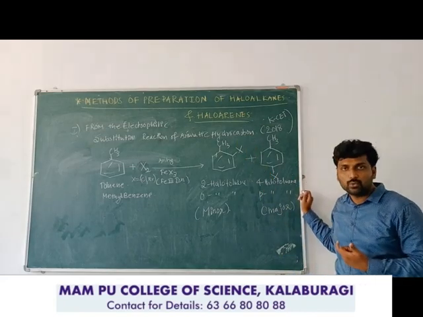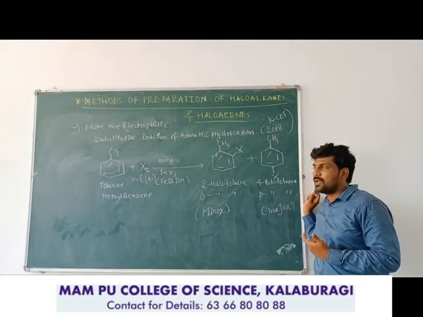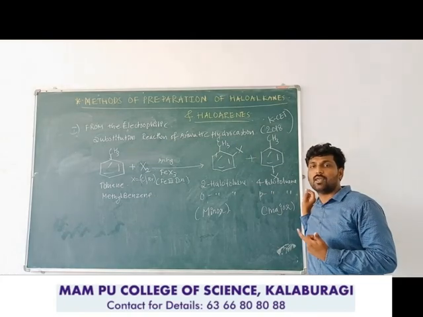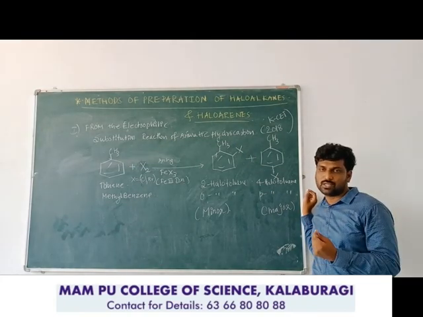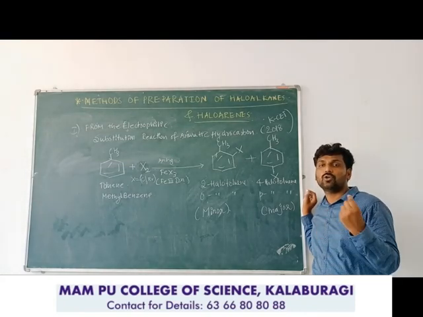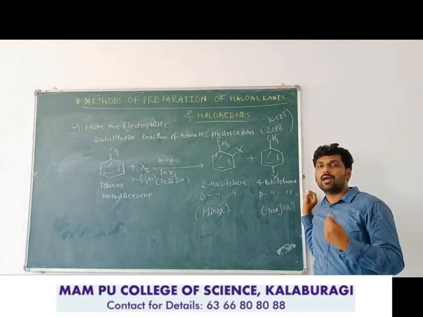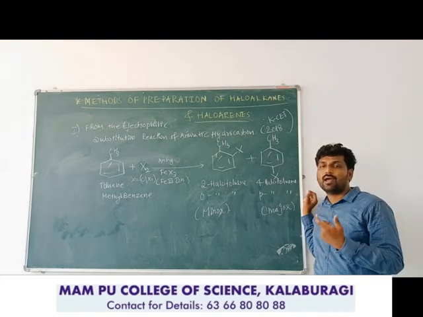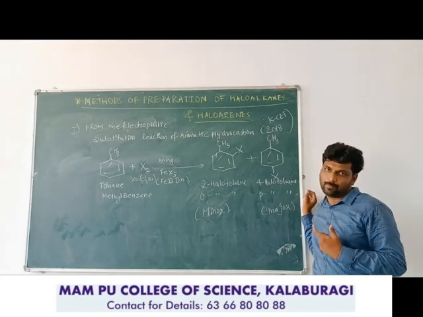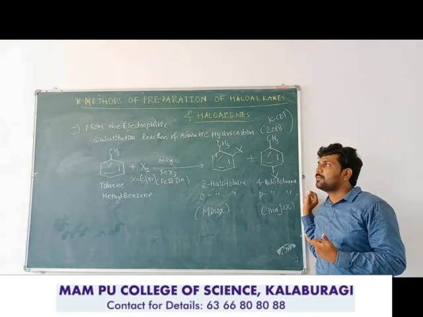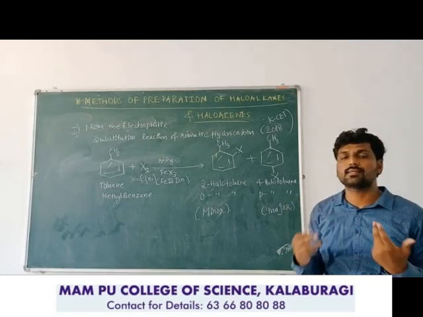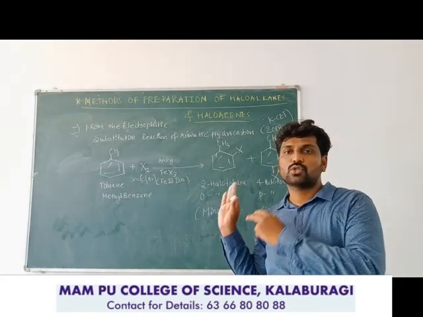So how to write in the examination for 2 marks? When toluene is heated with the halogen in the presence of anhydrous ferric halide catalyst it gives ortho-halotoluene and para-halotoluene, where para-halotoluene is the major product. You will get 2 marks for this reaction in the examination. It depends on the examiner how he is asking the question based on this topic.